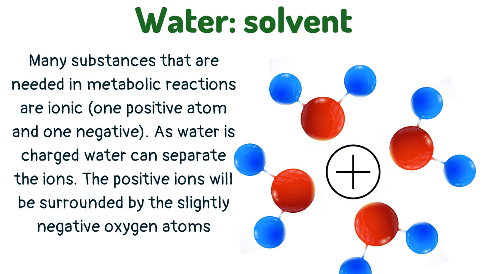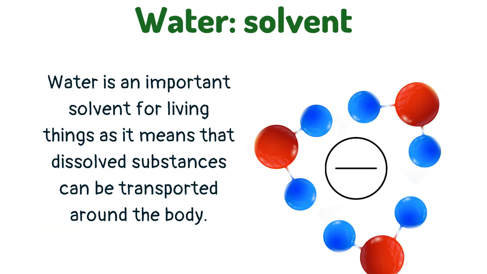Many substances that are needed in metabolic reactions are ionic, which means that there is one positive ion and one negative ion. As water is charged, water can separate the ions. The positive ions will be surrounded by the slightly negative oxygen atoms. Water is an important solvent for living things, as it means that dissolved substances can be transported around the body.